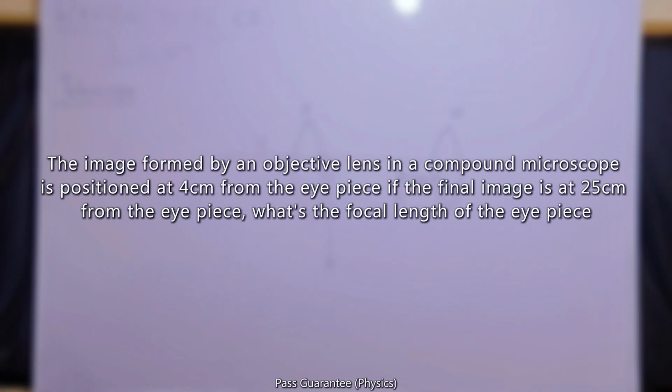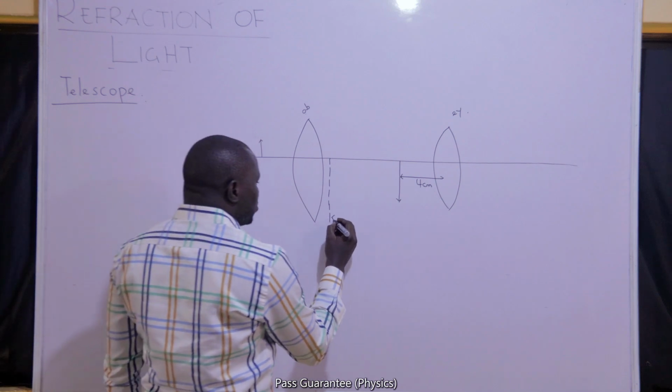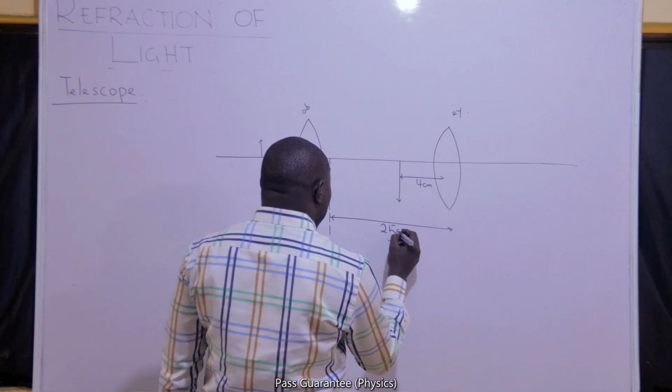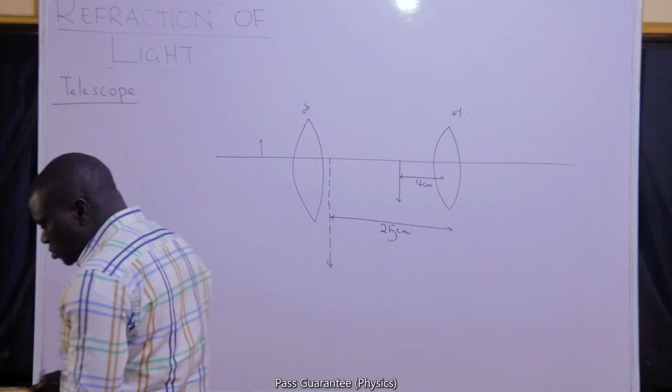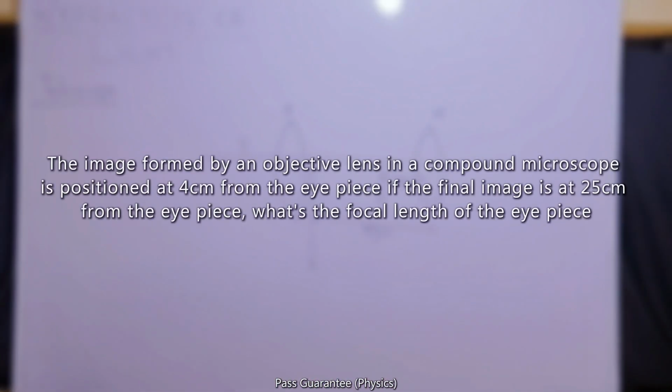If the final image is at 25 centimeters from the eyepiece, what is the focal length of the eyepiece?